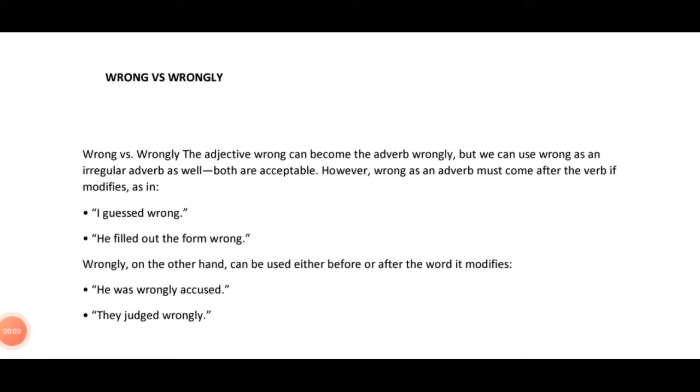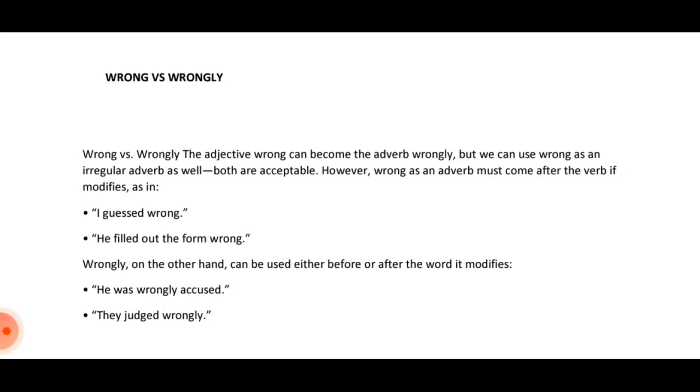Going to learn how we can use wrong and wrongly in English sentences. Okay, so wrong is an adjective and wrongly is an adverb. As we know, an adjective is a word which is used to describe a noun or pronoun, and an adverb is a word which is used to describe a verb. So let's get started with our video.